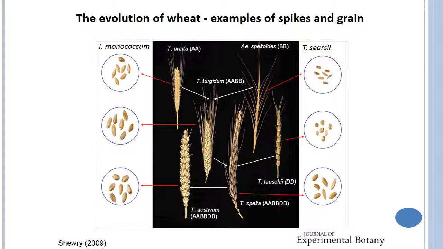The evolution of wheat, examples of spikes and grains. This is the kind of spikes and the variation found in the spikes' appearance. Urartu is somewhat conical in shape, then turgidum somewhat ovoid or spreading type, then aestivum is round shape, just like a cat's tail, then tauschii is just like teosinte, the primitive relative of maize, then spelta is somewhat blackish in color. Then monococcum and searsii are given at the adjacent sides.